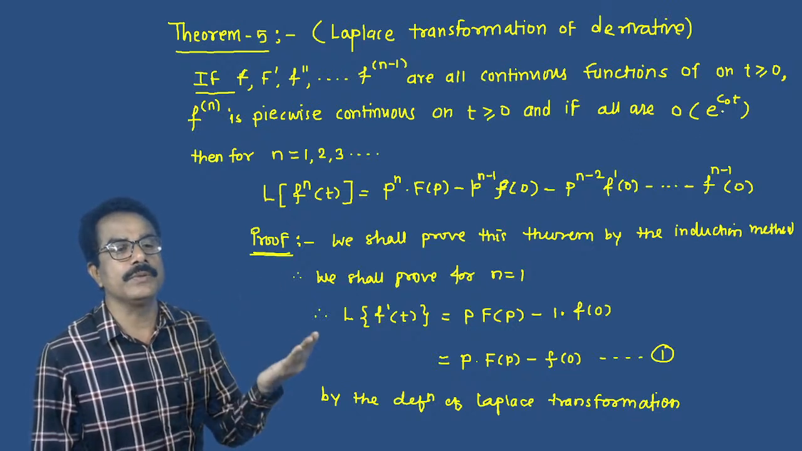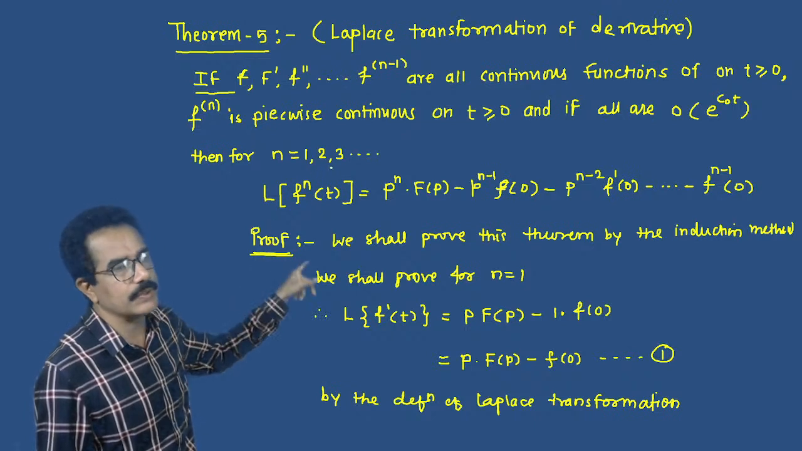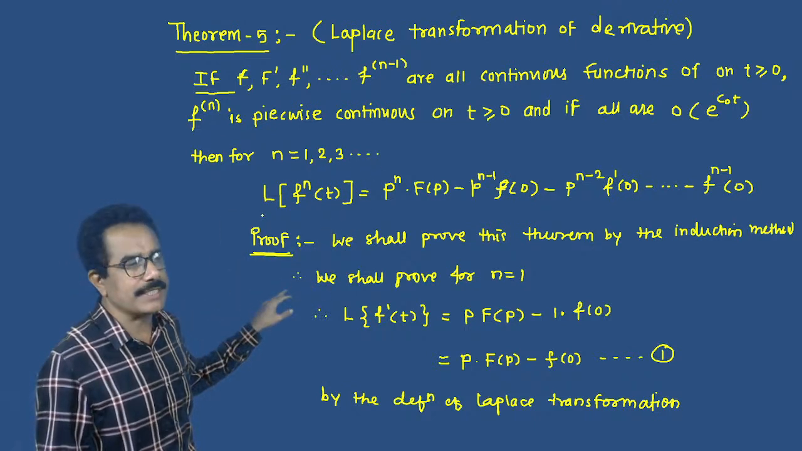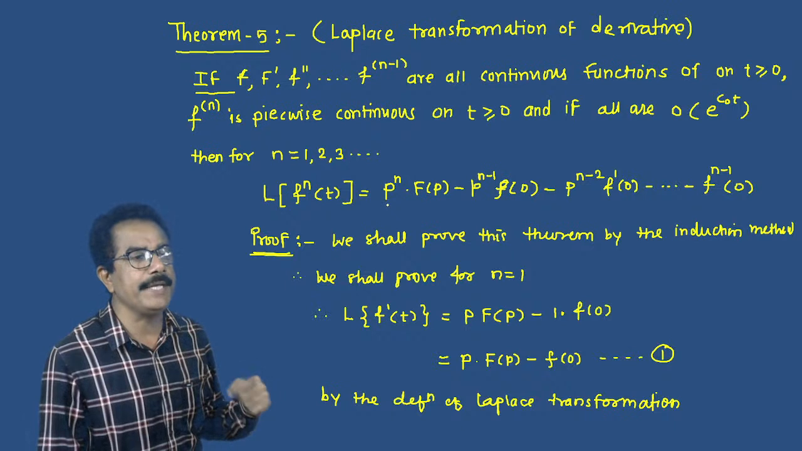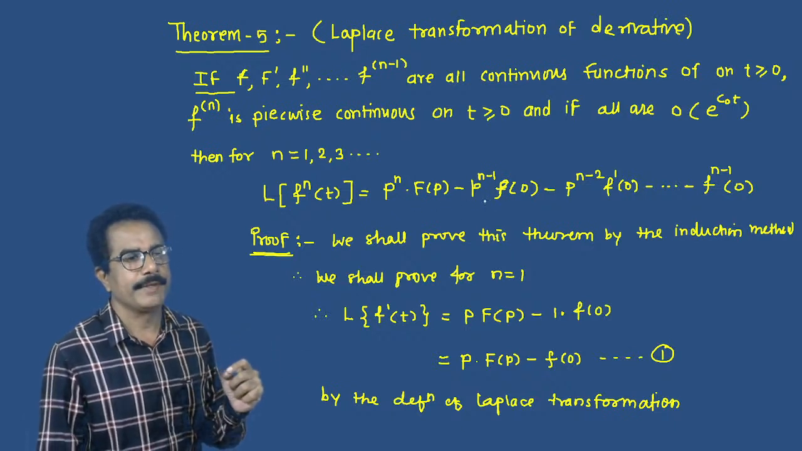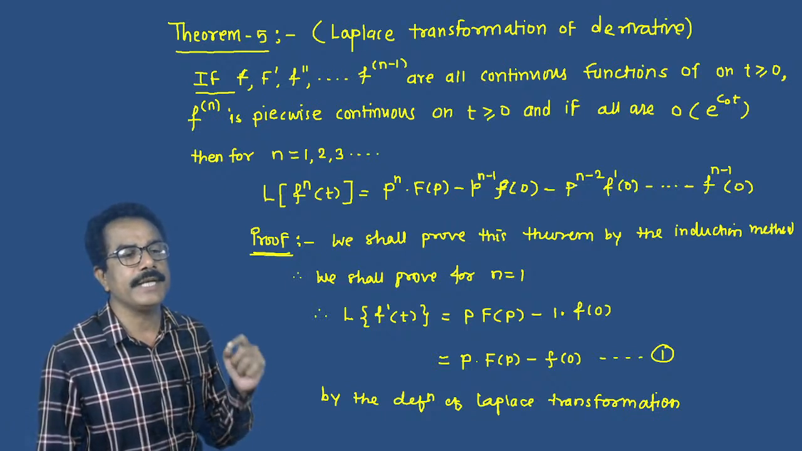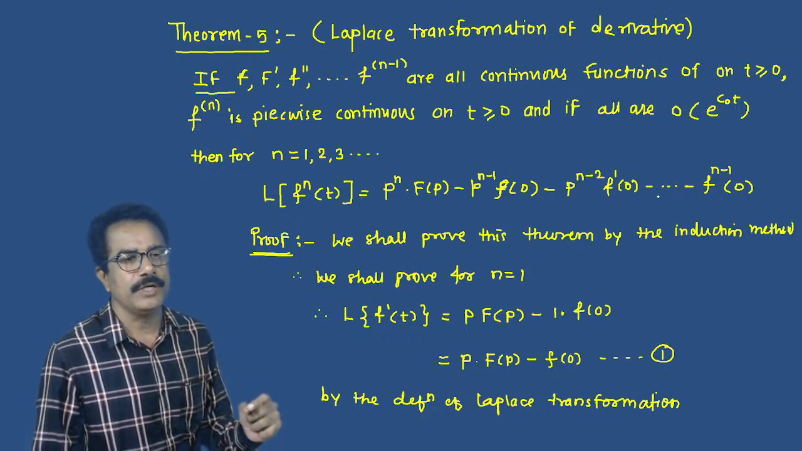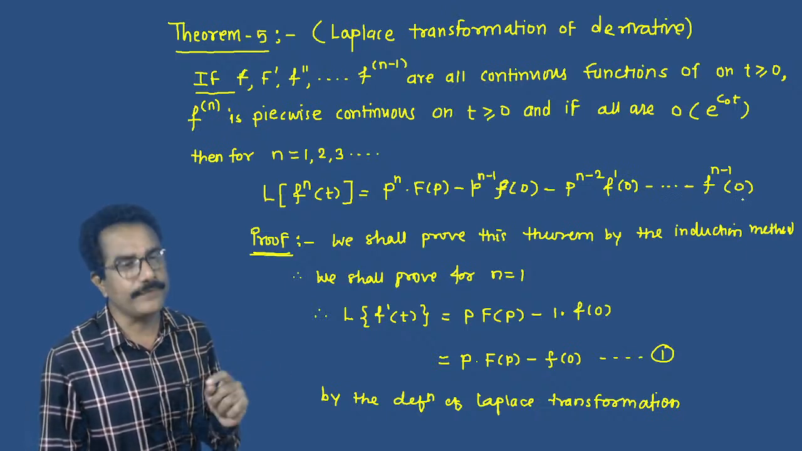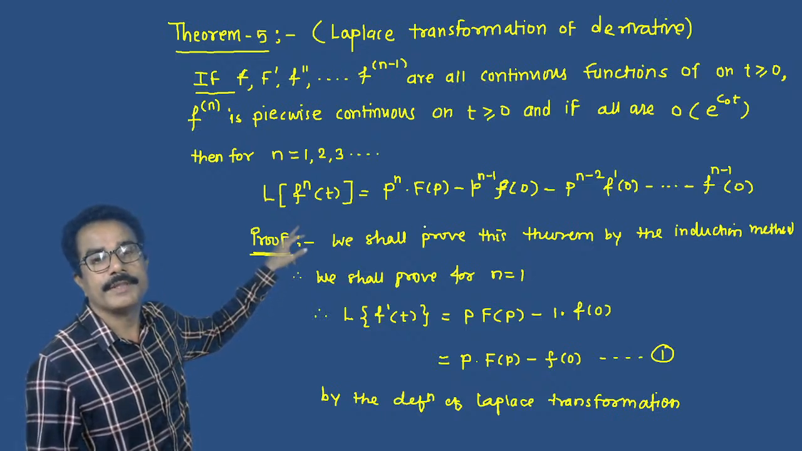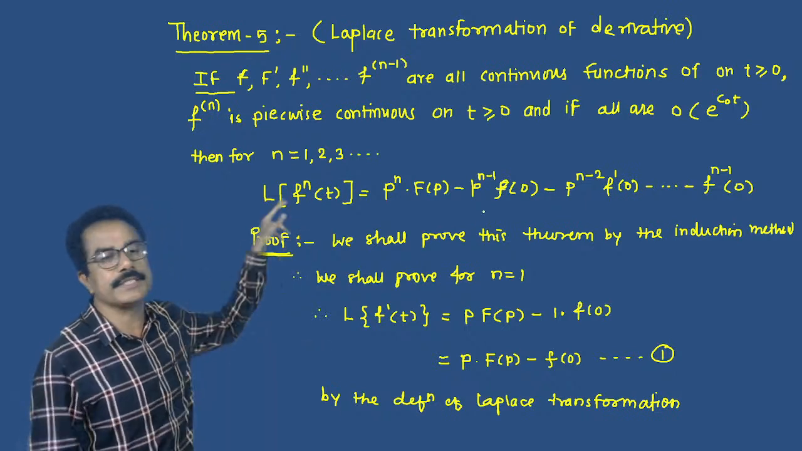and if all are of exponential order e^(c0 t), then for n = 1, 2, 3, ..., the Laplace transformation of f^(n)(t) can be written as p^n F(p) minus p^(n-1) f(0) minus p^(n-2) f'(0) minus ... minus f^(n-1)(0). This is the statement of the theorem, the Laplace transformation of the derivative.